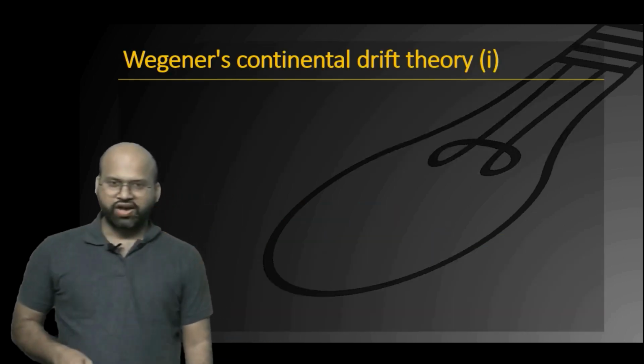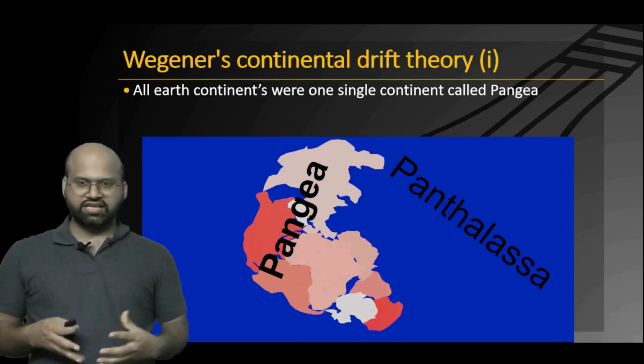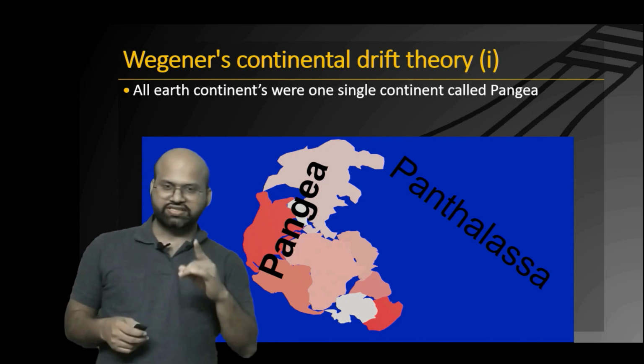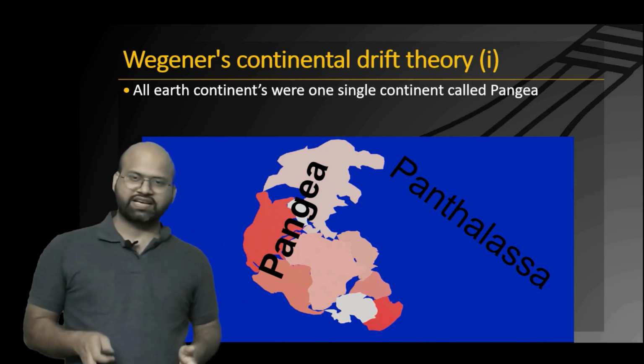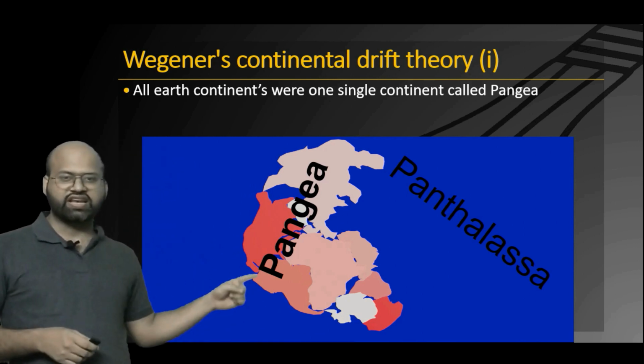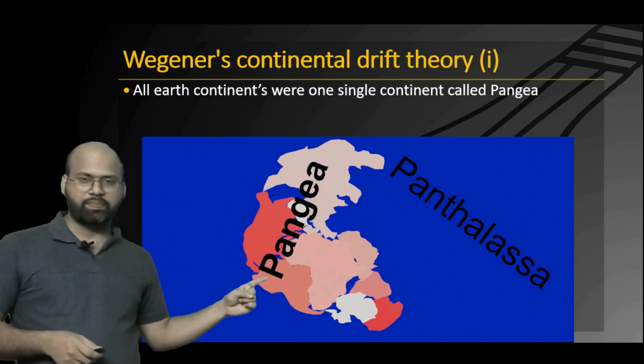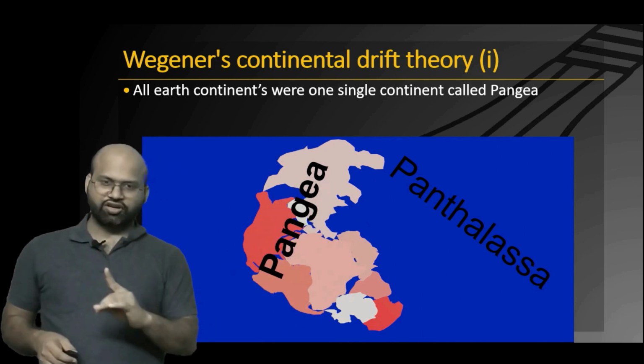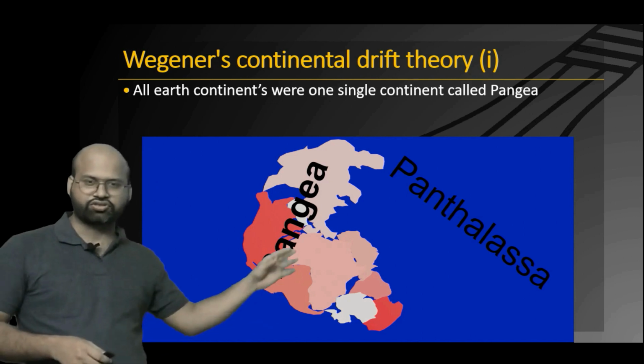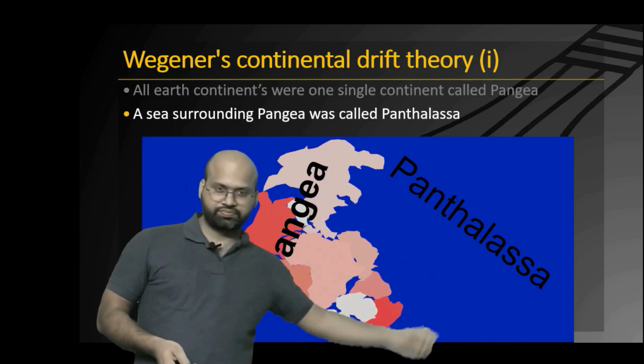Now let's first see what the continental drift theory was. Wegner suggested that initially all of these continents were one single block, that is all these land masses were connected together, and this connected land mass was called Pangea. There was one single ocean which surrounded this Pangea, and it was called Panthalassa.